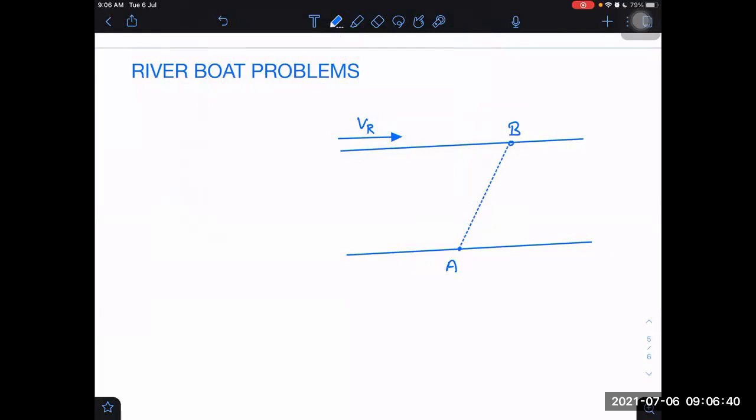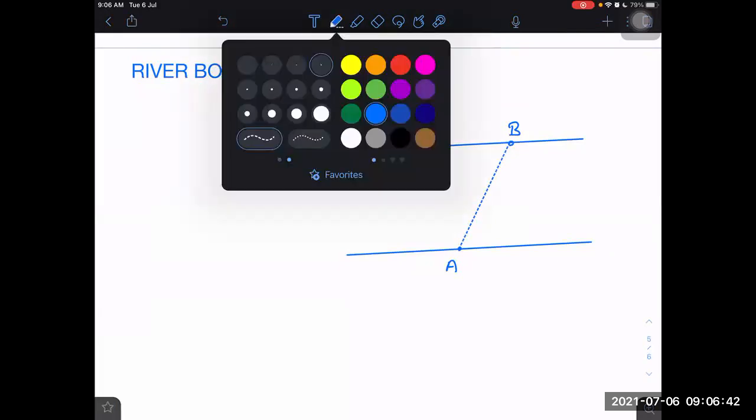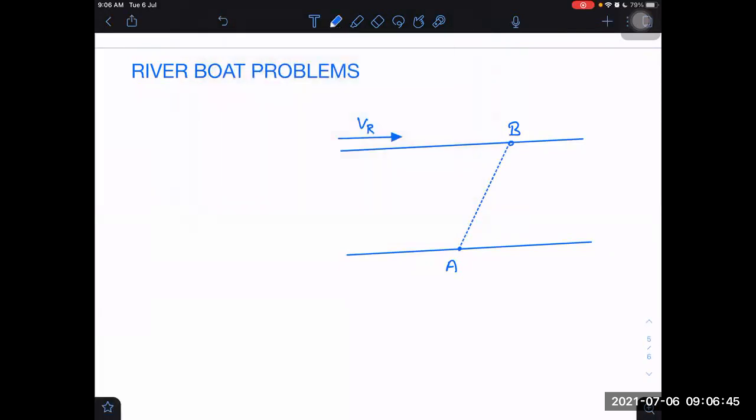Along this line, the person wants to move. This may be at an angle theta with the flow of river, the velocity of river; it makes an angle theta with that.